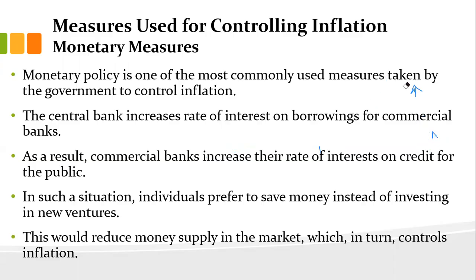Monetary policy measures are most commonly used by the government or central banks, which is the RBI in the case of India, to control inflation. The central bank will increase the rate of interest on borrowing by commercial banks. As a result, commercial banks increase their rate of interest on credit to the public also. In such a situation, individuals prefer to save money instead of investing in new ventures, and this will reduce the money supply in the market, which then controls inflation. That is one way.